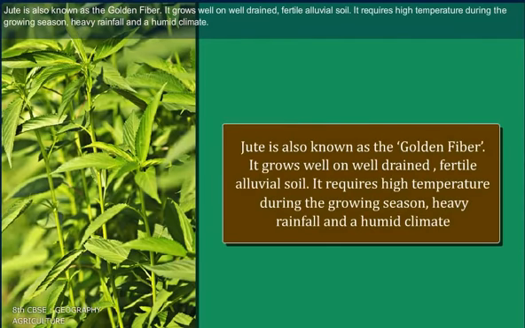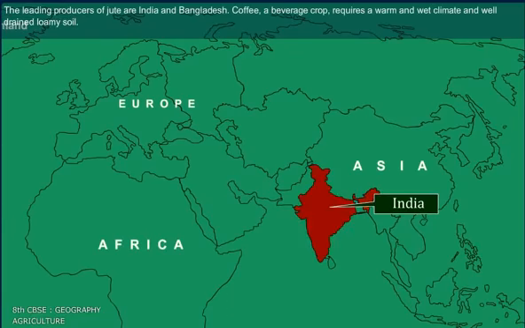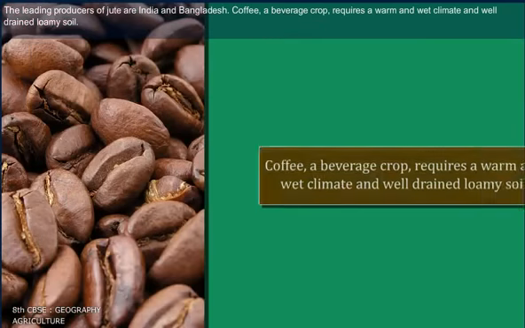Jute is also known as the golden fiber. It grows well on well-drained, fertile alluvial soil. It requires high temperature during the growing season, heavy rainfall, and the humid climate. The leading producers of jute are India and Bangladesh.